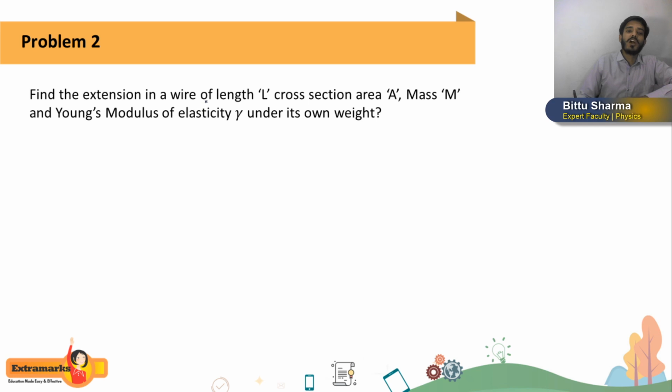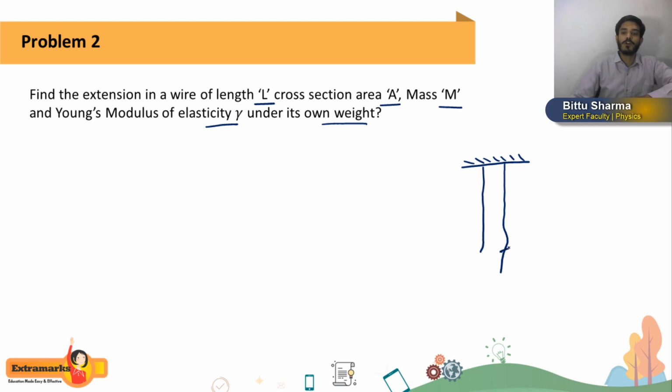Find the extension in a wire of length L, cross section area A, mass M, and Young's modulus of elasticity Y, or you can write gamma sometimes, under its own weight. So remember here, we are not applying any force. Simple thing, suppose we have a wire and the shape of wire will be cylindrical, of course.